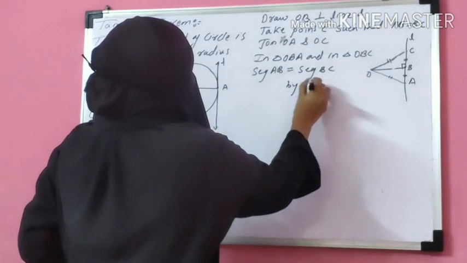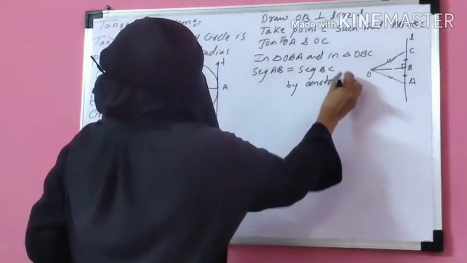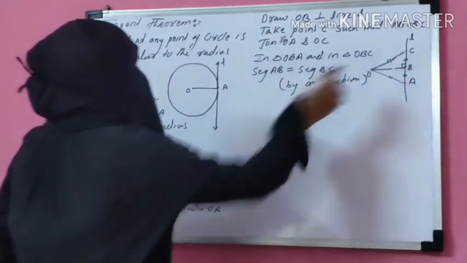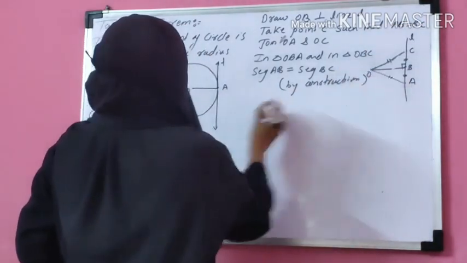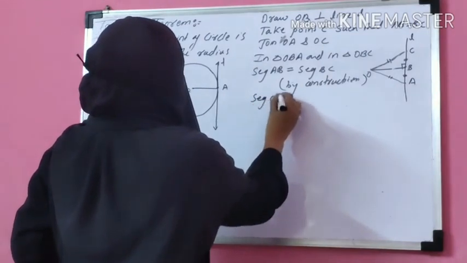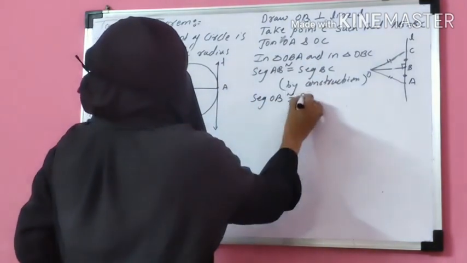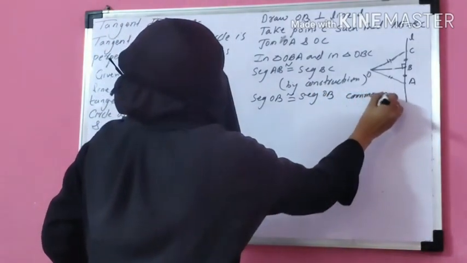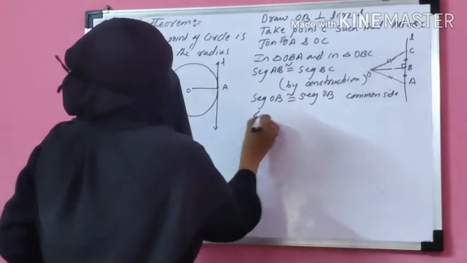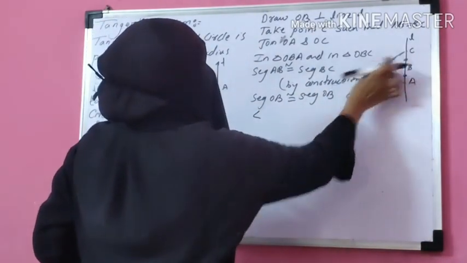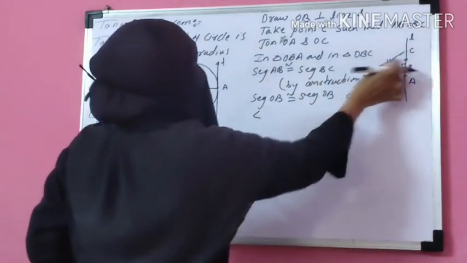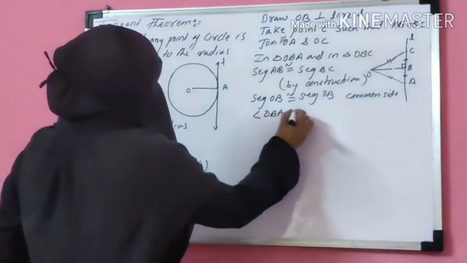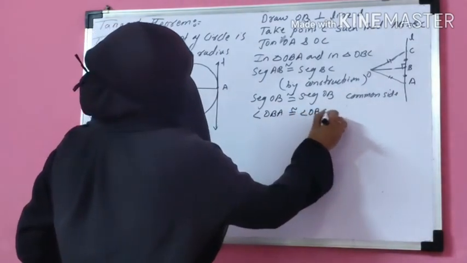Next, OB is congruent to OB. Segment OB is congruent to segment OB. It's a common side. Okay. Next, angle OBA is congruent to angle OBC.